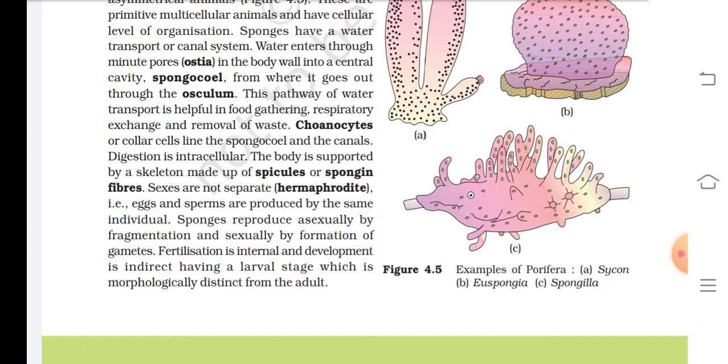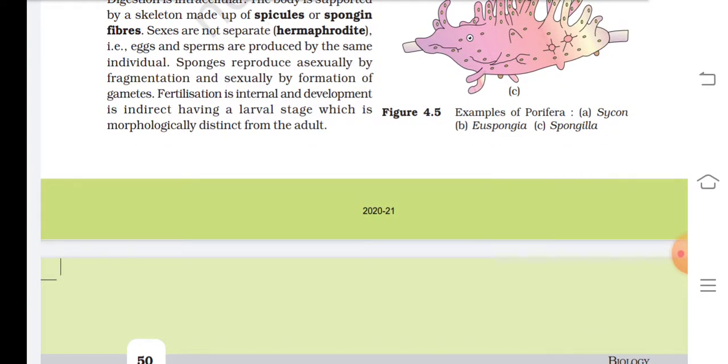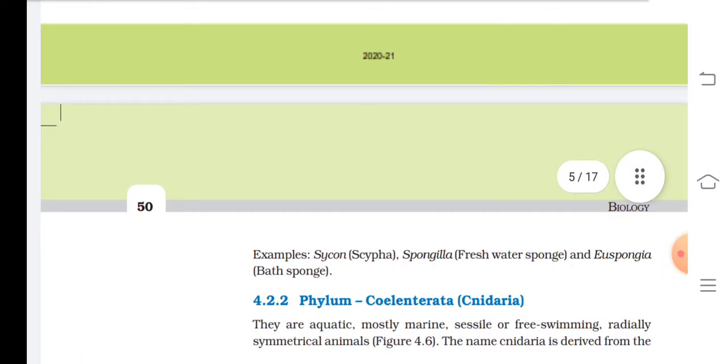Sexes are not separate. They are hermaphrodite, that is, eggs and sperms are produced by the same individual. Sponges reproduce asexually by fragmentation and sexually by formation of gametes. Fertilization is internal and development is indirect, having a larval stage which is morphologically distinct from the adult. Figure 4.5: Examples of Porifera, that is Sycon, Euspongia and Spongilla.